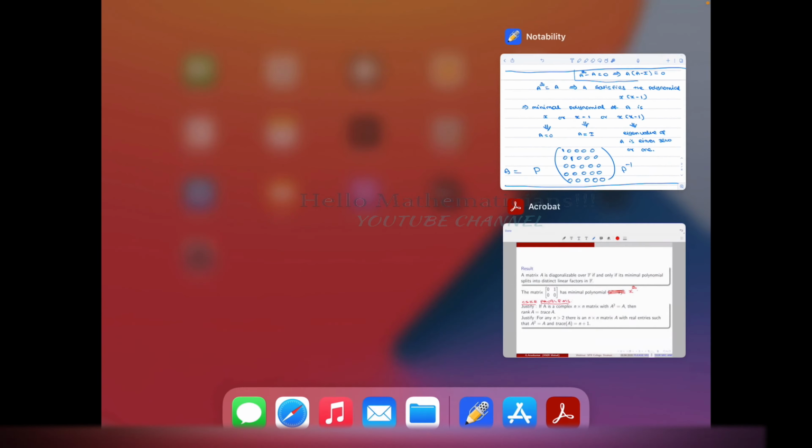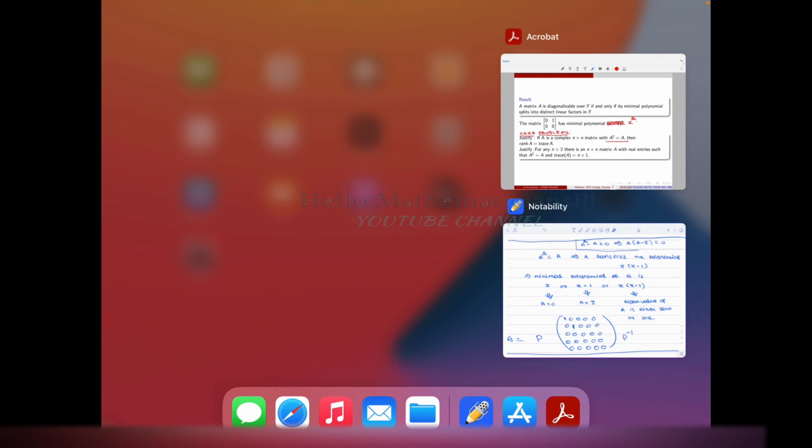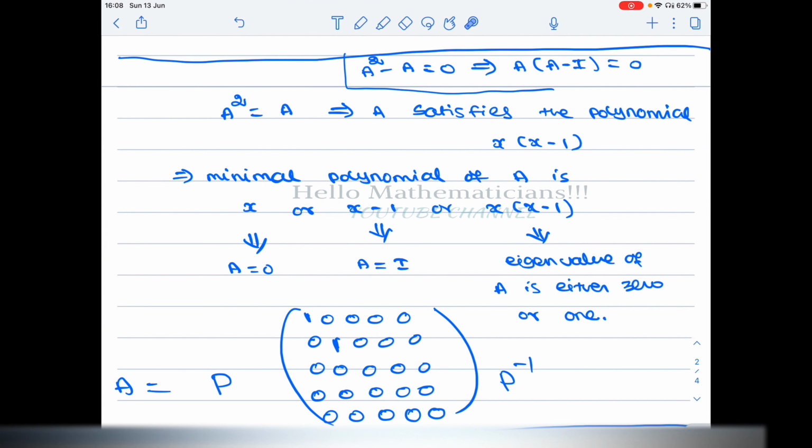So what is the question? They are asking that if a matrix satisfies A square equal to A, then rank of A equal to trace of A. So for A, we want to prove rank of A equal to trace of A, but A and this matrix are similar. So to prove a result for A, we can very well prove the result for this matrix.